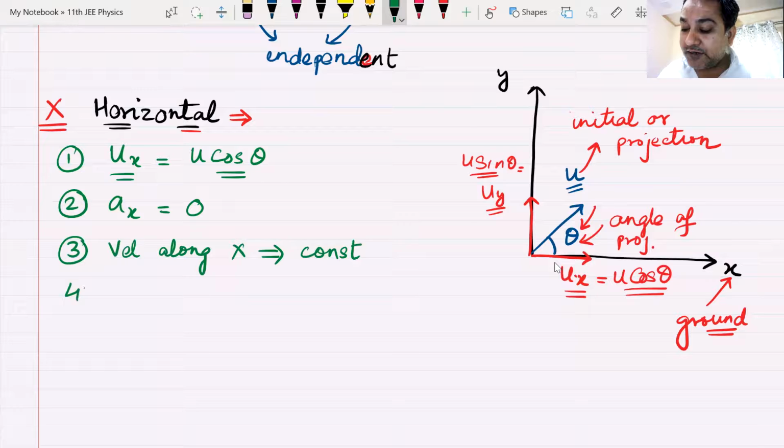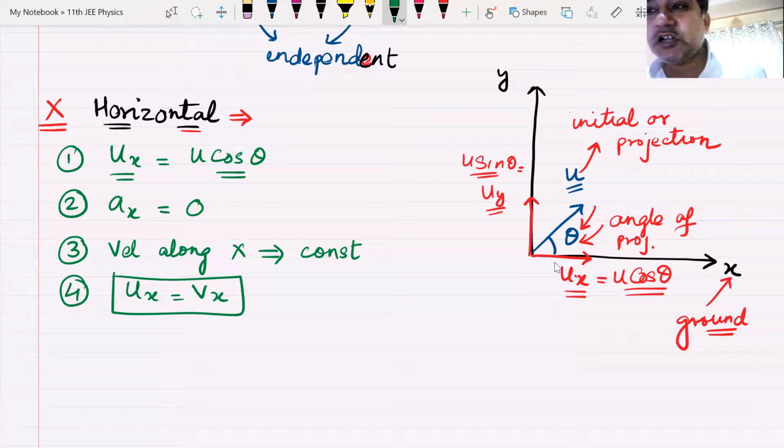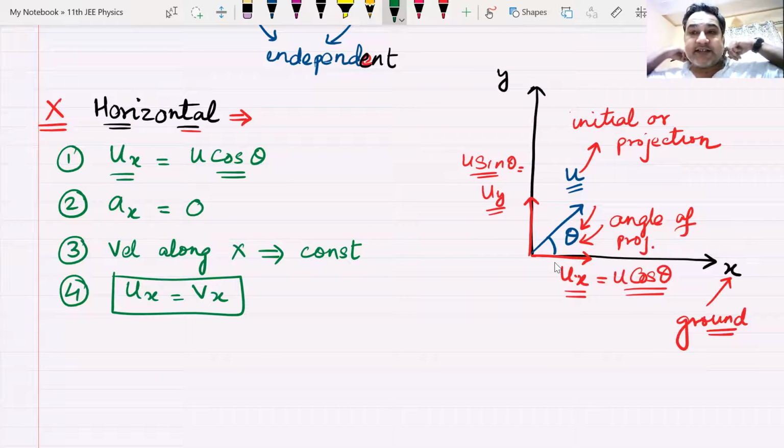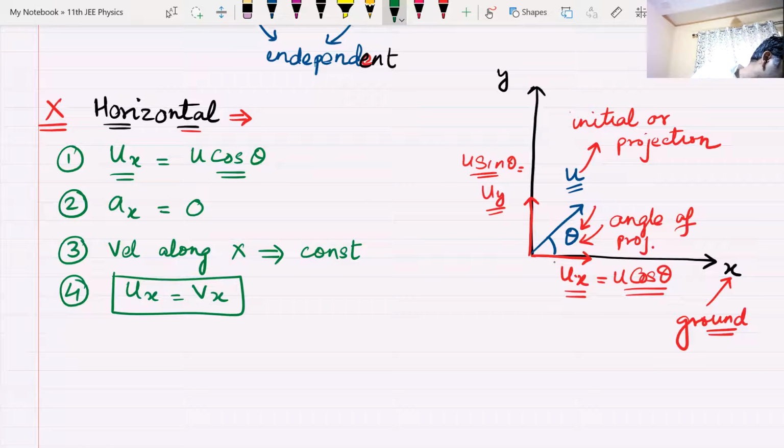So at any point in time, you can say ux will be equal to vx. At any point, the final velocity along x-axis will always be the same as the initial velocity along x-axis. That's how we have understood this. We have understood the basic concept of x and y.